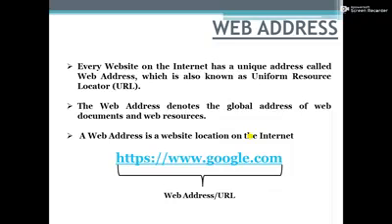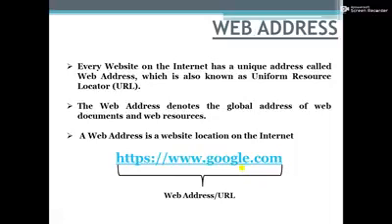Web address. Every website on the internet has a unique address called a web address, which is also known as Uniform Resource Locator (URL). We can also say the URL, the web address, denotes the global address of web documents and web resources. In general terms, a web address is a website location on the internet. And here is an example of a URL: https://www.google.com. So this is the definition of web address.